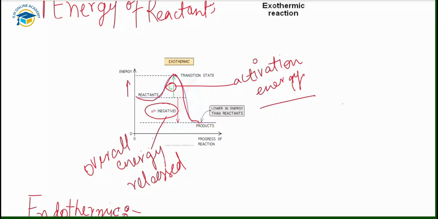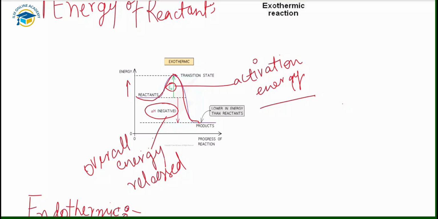Exothermic reactions give thermal energy to the surroundings, leading to an increase in temperature, and an endothermic reaction takes in thermal energy from the surroundings, leading to a decrease in temperature. The reaction pathway diagram can be used to show the energy changes for both exothermic and endothermic reactions. Next, we have done the enthalpy change, that is the transfer of thermal energy during a reaction. And next we talked about bond breaking and bond formation. Bond breaking is endothermic and formation of a bond is exothermic.